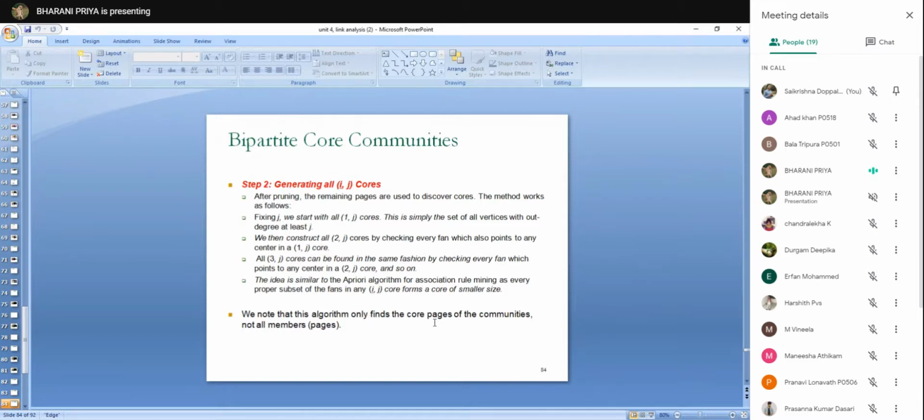And note that this will find only the core pages of the communities but not all the members, because bipartite core itself means that we are finding the subsets of the bipartite graph. Any doubts?